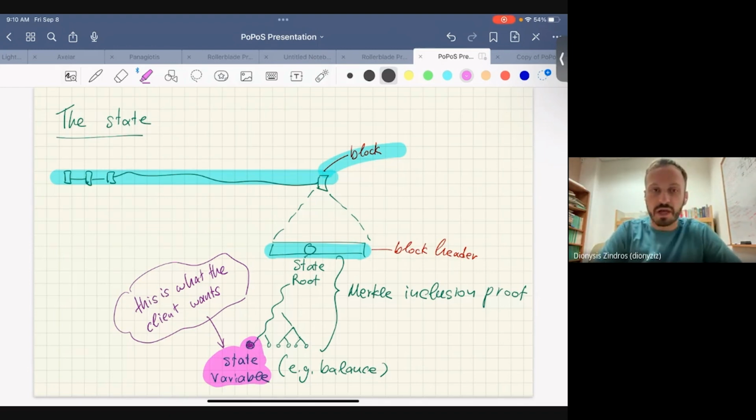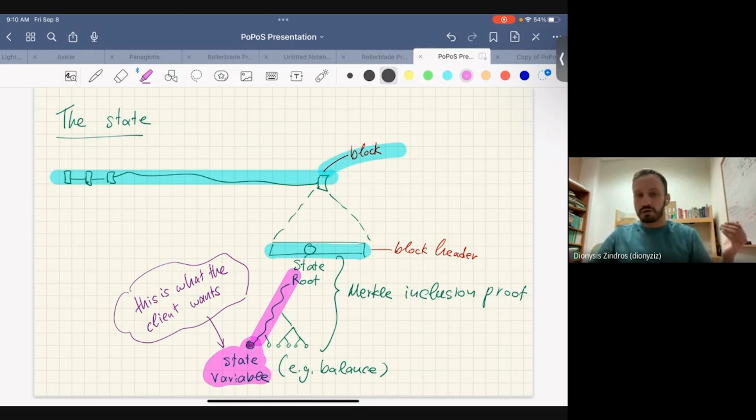This is what the client wants. It could be, okay, I want to look at the Uniswap contract. What is the value of this variable? Or I want to look at my balances. There's a similar tree for balances. Okay, do I have 5 Ether? Or, did this event get executed? And then there's a receipt tree. Okay, I can check all of these, and then all I need to do is check this Merkle inclusion proof.